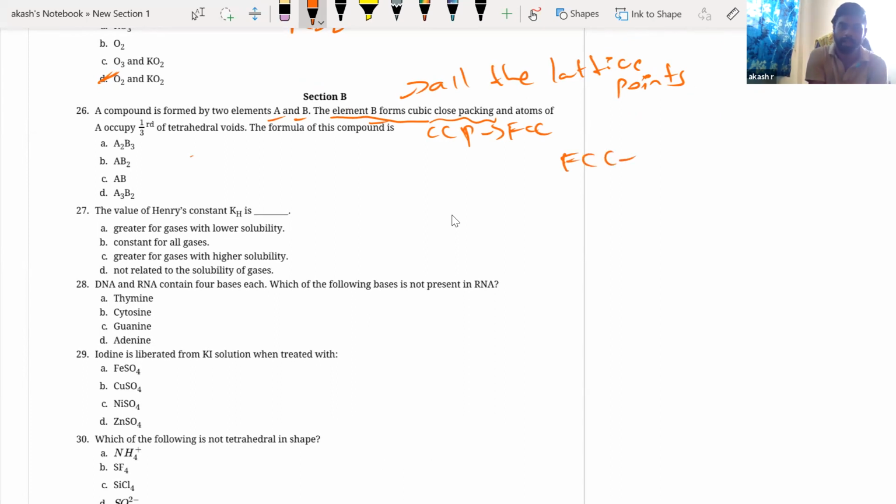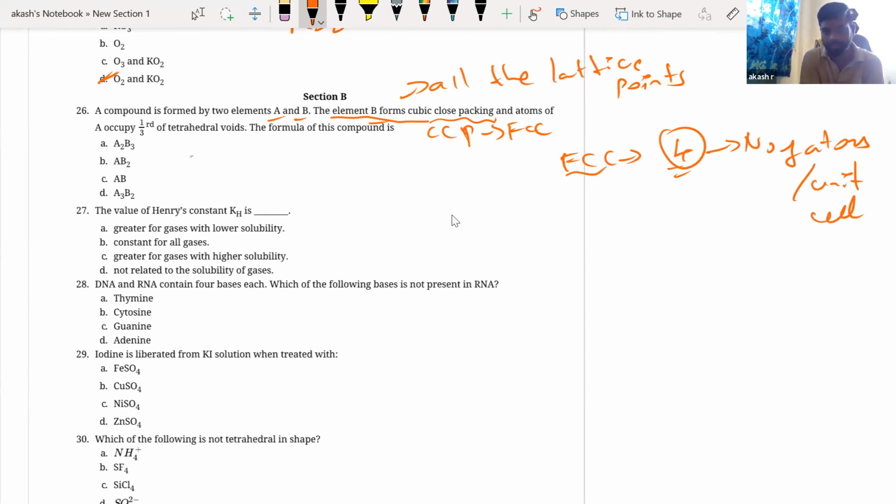Now if it occupies all the lattice points, I know the number of atoms per unit cell in FCC is 4, right? Now I know that if I have n atoms, I will have n octahedral voids and 2n tetrahedral voids.